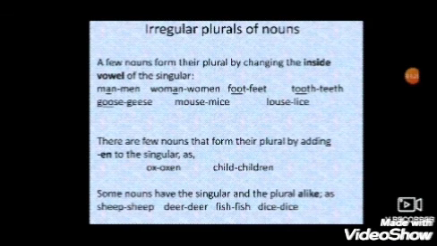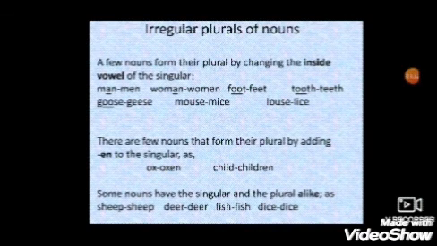There are a few nouns that form their plural by adding en to the singular. In the above one, you have seen how the inside vowel is changed. Now, in this rule, you can see how en is added. Like ox, oxen. Child, children.